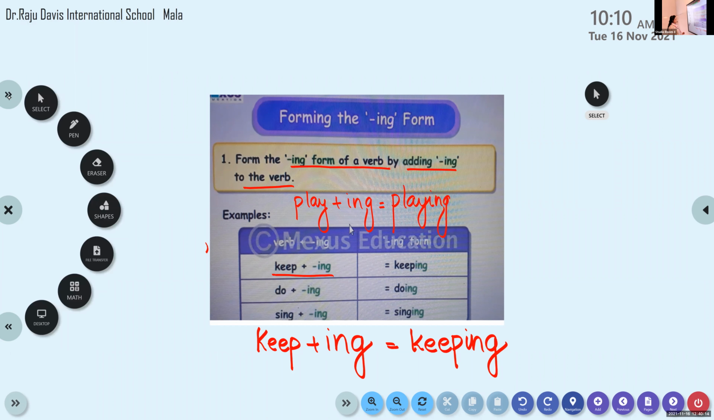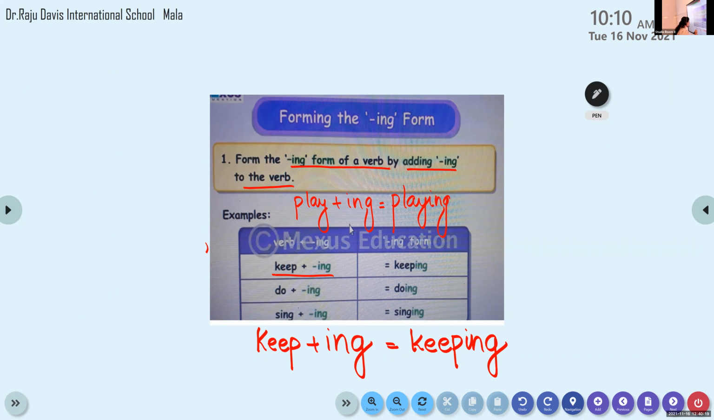Can you hear me? Have all of you finished? Now all of you write the second word. Do plus ing. Write it in your rough book, my dear children. So what will you get? Doing. Please write it.